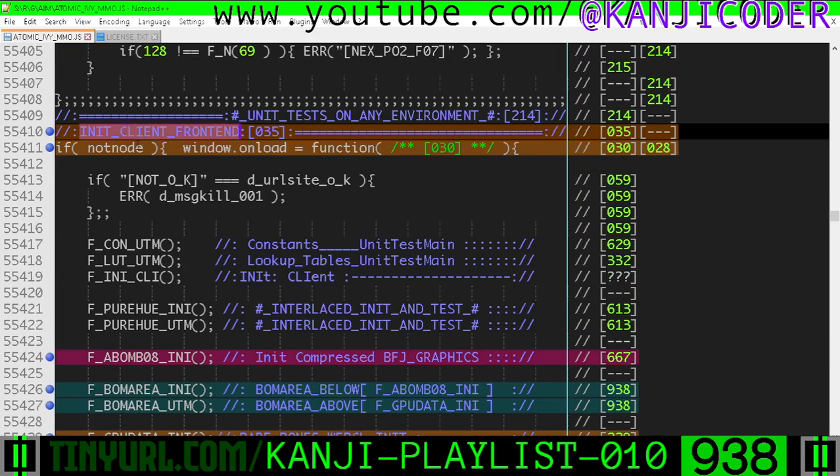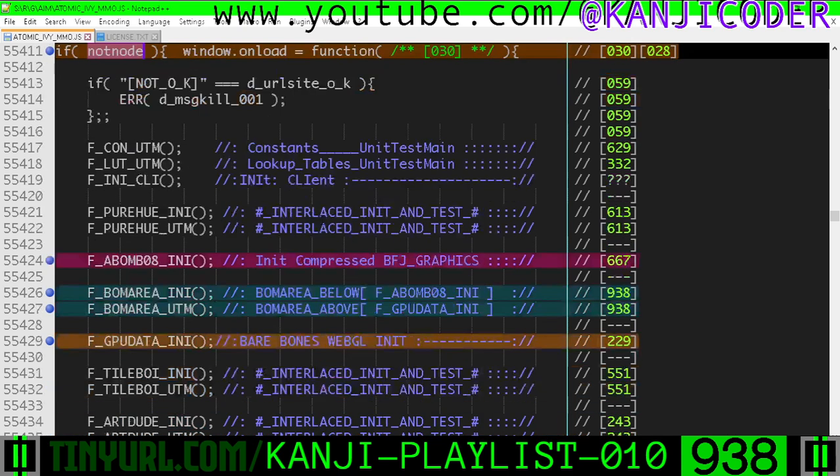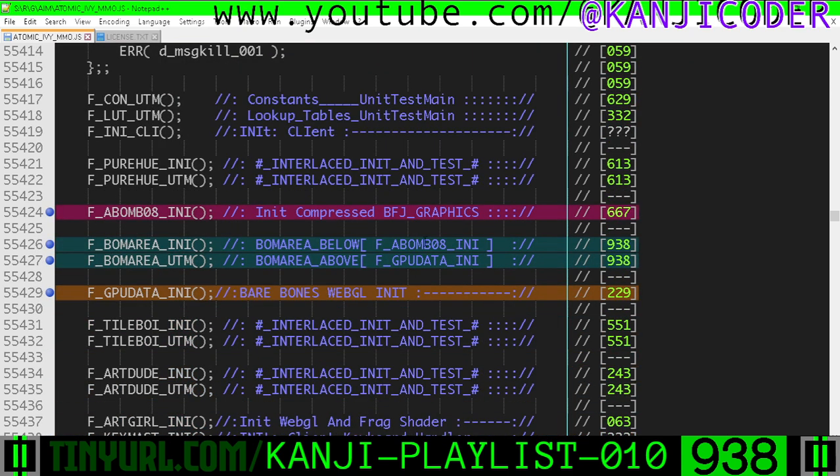In a init client front end that only executes when we are not on a Node.js server, remember those things in the system index? This is why. Bomb area INI and unit test main need to be called right here beneath the initializer for A-bomb 8 and above the initializer for GPU initialize, right? GPU data initialize, A-bomb 8 initialize, bomb area INI, and UTM go in the middle right there, okay?